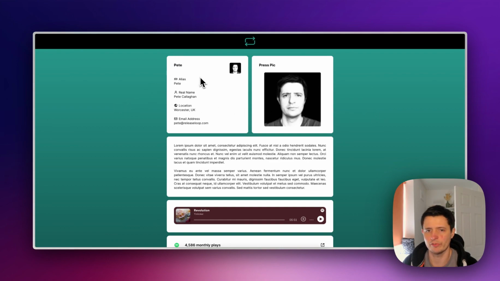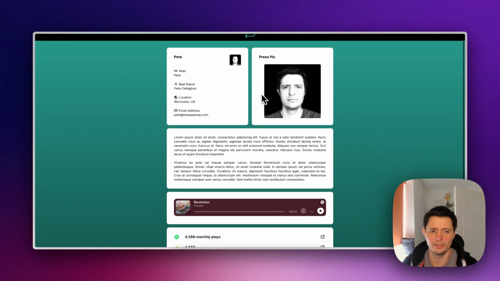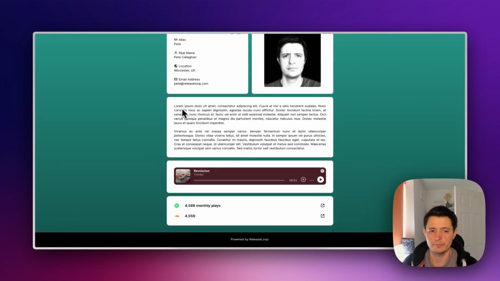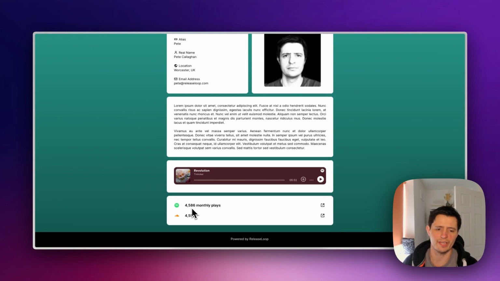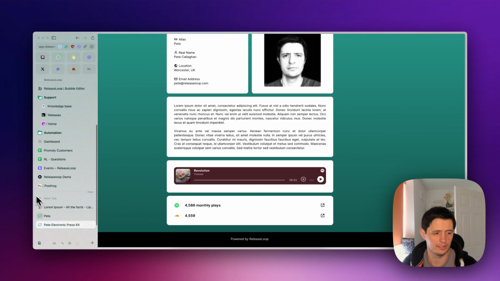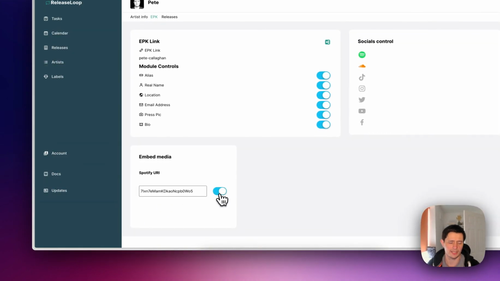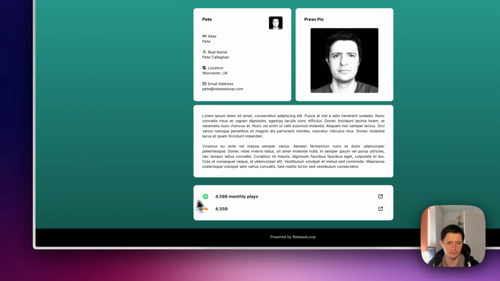So this has been built for me. You can see here my artist name, my alias is Pete, real name Pete Callahan, Worcester, location, my email address. You can see my press pick, lucky you. And in the middle here is my bio. And you can see I've embedded my Spotify player. And I've got 4,586 monthly plays on Spotify, and I've got around about 4,509 followers on SoundCloud.